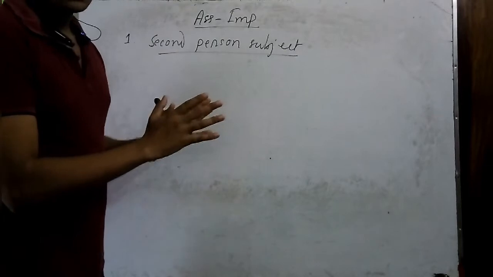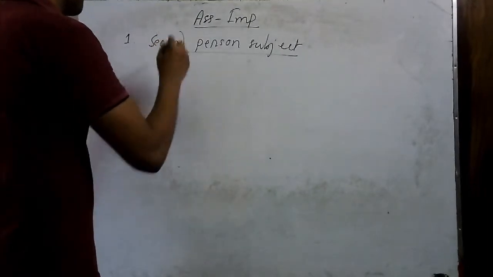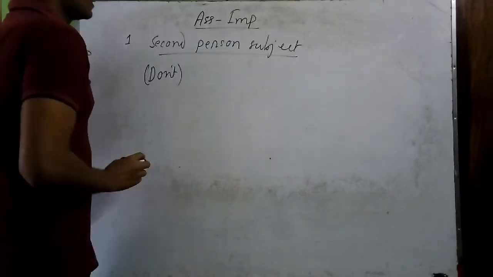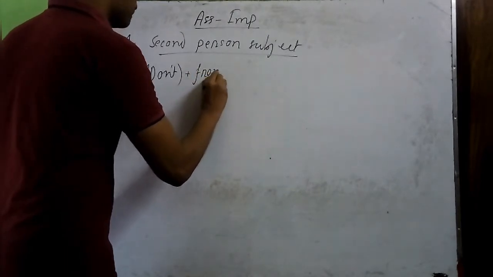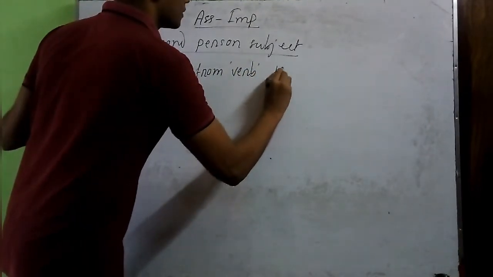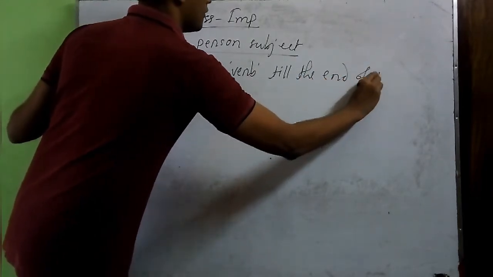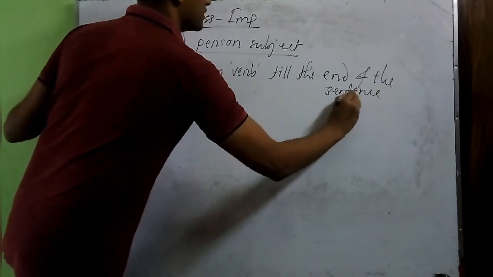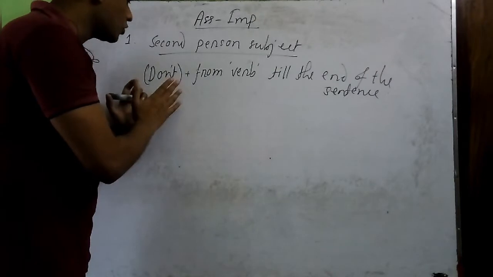So whenever our subject is you, that is second person, we will have to follow this rule, and the rule is: (don't), then from the verb till the end of the sentence. You can see that I have kept don't inside brackets.